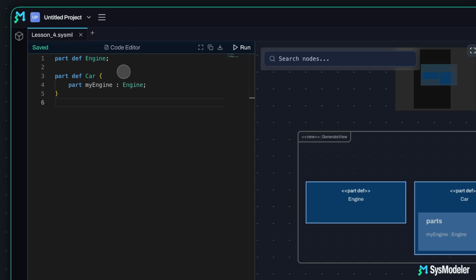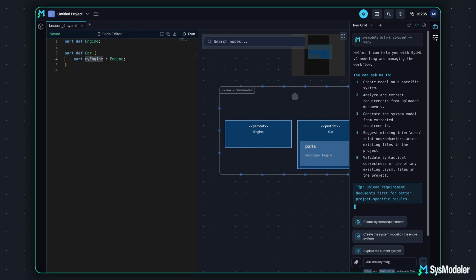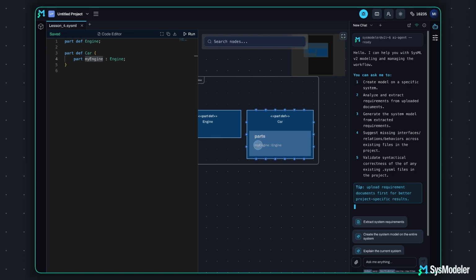Here's what's happening in the model. Engine is a type. Car is another type. And my engine is a usage of the engine definition inside the car definition. So in plain language, this model is saying a car contains an engine. In SysML v1, this would span a block definition diagram and an internal block diagram. In v2, it's one consistent pattern. On top of that, the syntax you just saw is not unique to physical structure. The same modeling logic can be applied to both requirements and behavior.